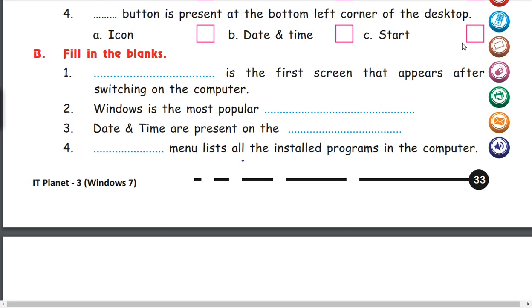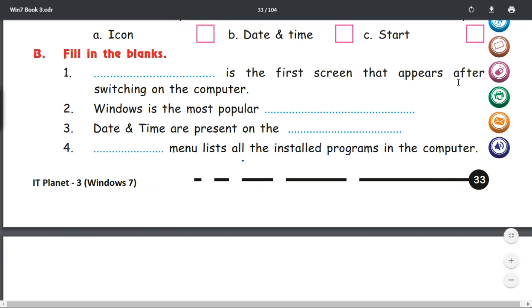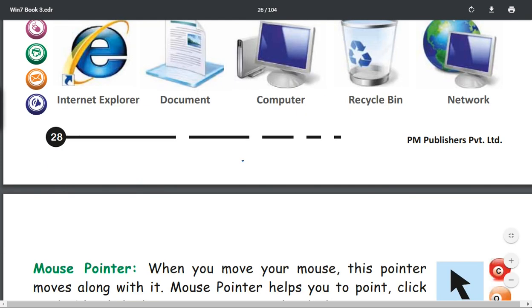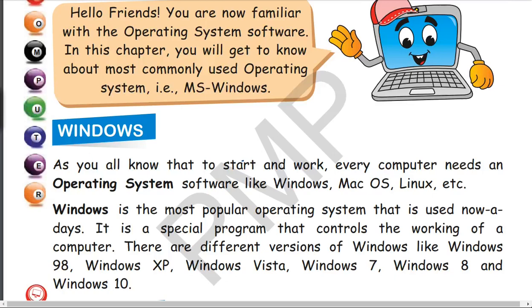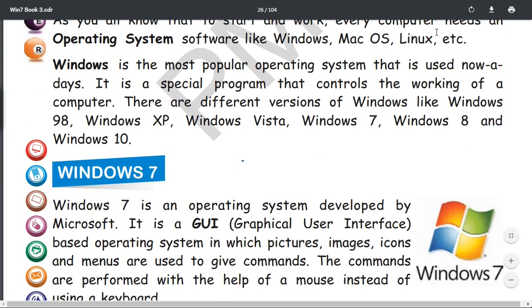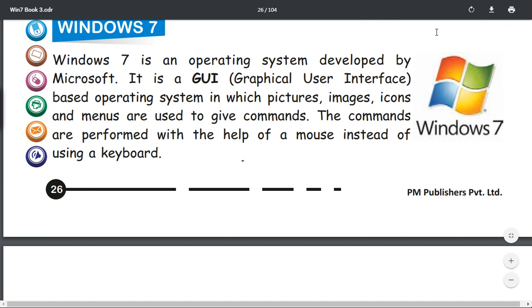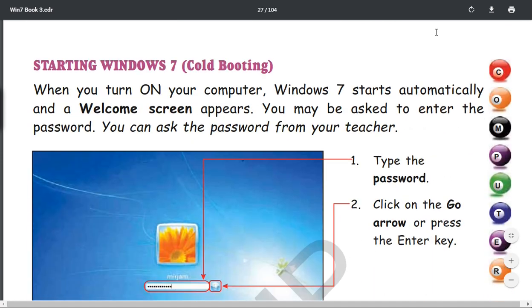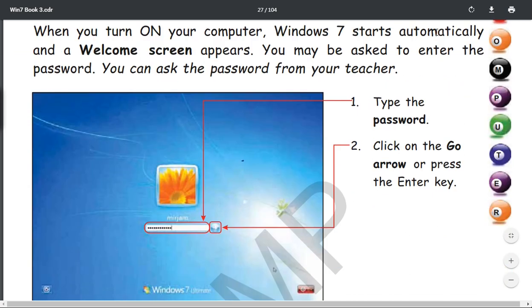Now fill in the blanks. Dash is the first screen that appears after switching on the computer. Which screen appears? In order to understand that, let us go back to the lesson. When you turn on the computer, Windows 7 starts with the welcome screen.